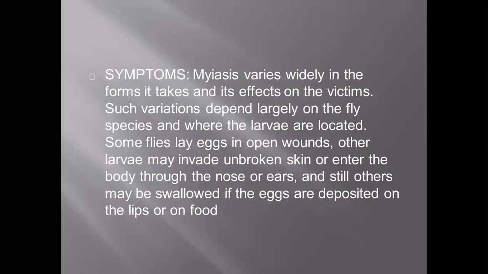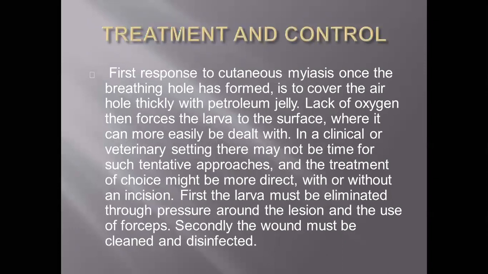Such variations depend largely on the fly species and where the larvae are located. Some flies lay eggs in open wounds. Other larvae may invade unbroken skin and enter the body through the nose or ears, and still others may be swallowed. Mainly the eggs are deposited on the animal body, and if the animal is not properly cooked and is eaten by a human, that will lead to the problem.